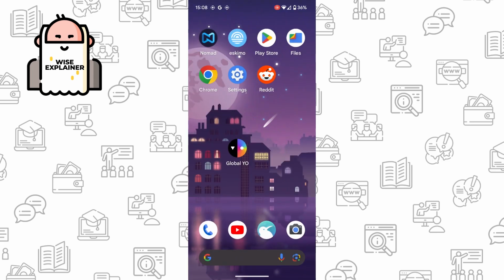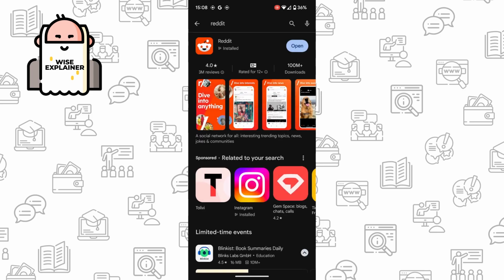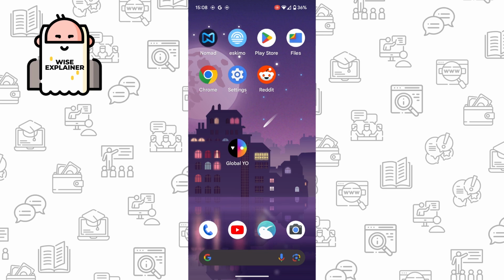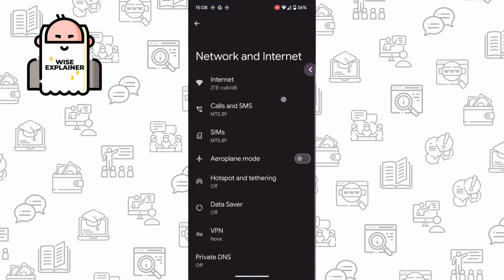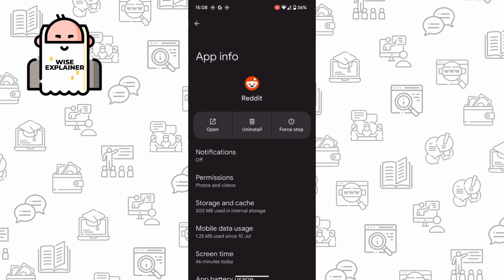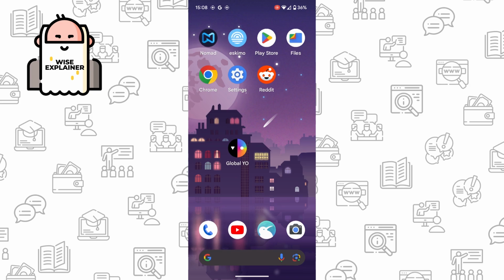So first of all, make sure that your Reddit is updated. Find Reddit in Google Play, open it, and make sure that it says open and not update. Also, you can go to settings, and here you need to find apps, find Reddit, and in storage and cache you need to clear storage and cache. Once you've done that, your problem should be solved.